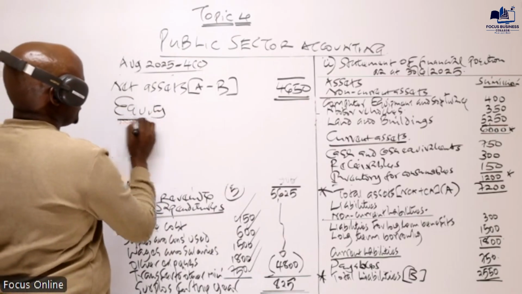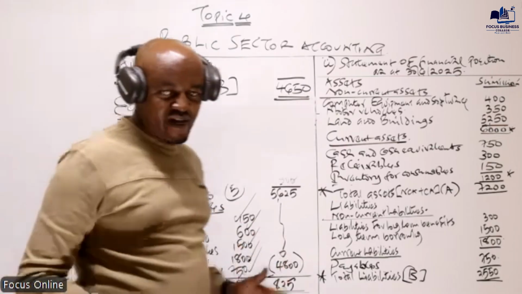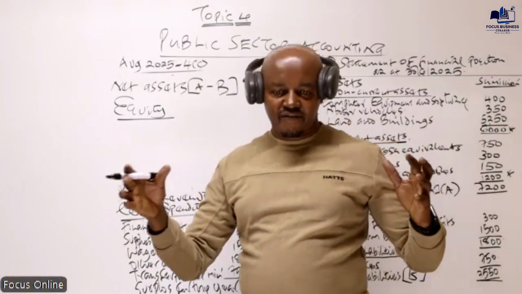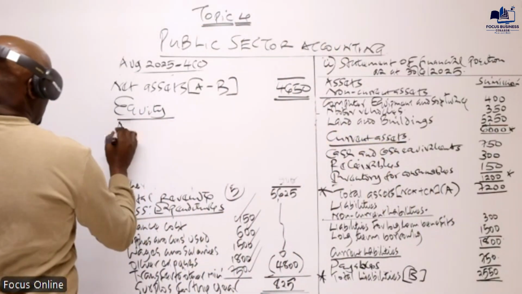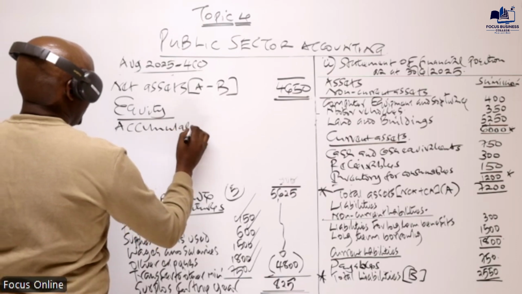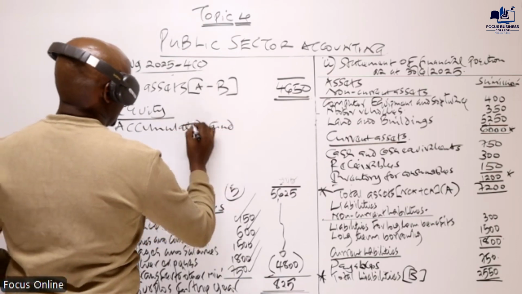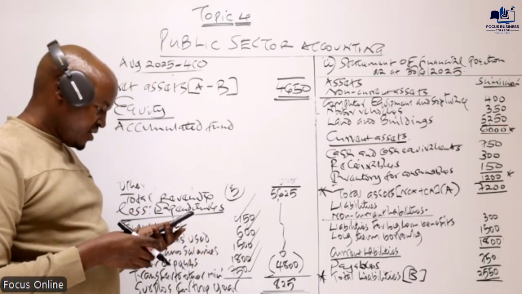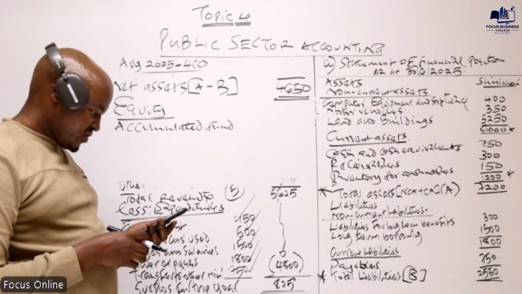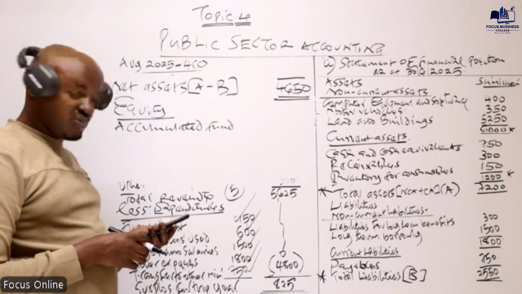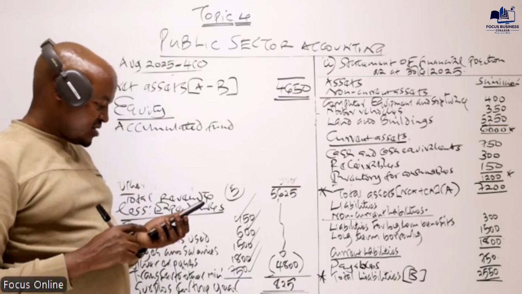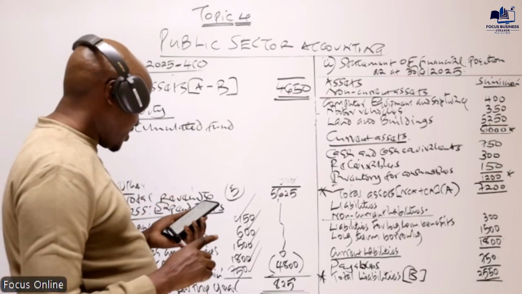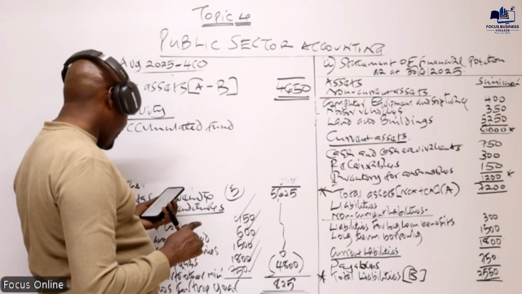Equity. So basically I've said equity. This comprises the accumulated fund, which must be adjusted with the surplus or the deficit for the year, plus the reserves. So the first item we record here is basically the accumulated fund, which is given in those balances. I hope you can see accumulated fund is somewhere down there, below inventory, above receivables, and also above cash and cash equivalent.